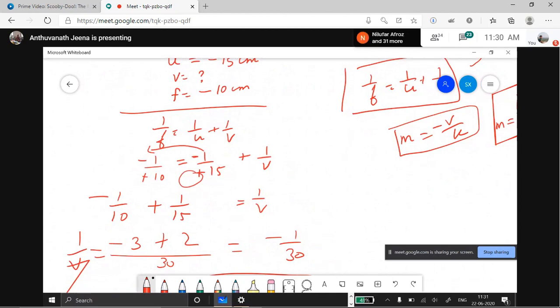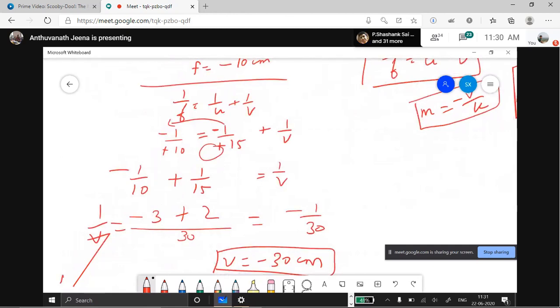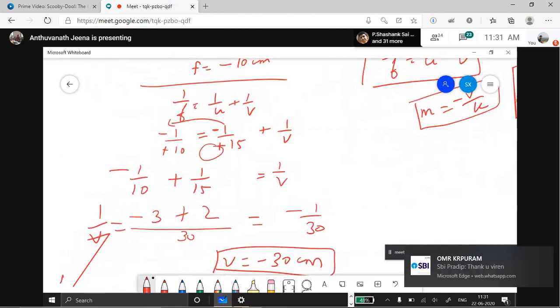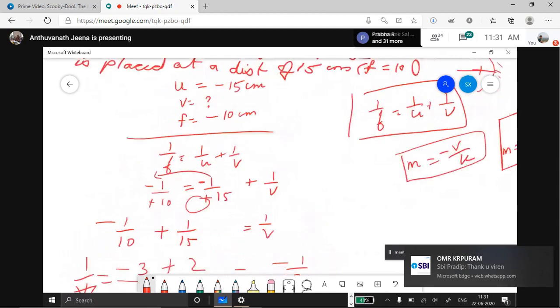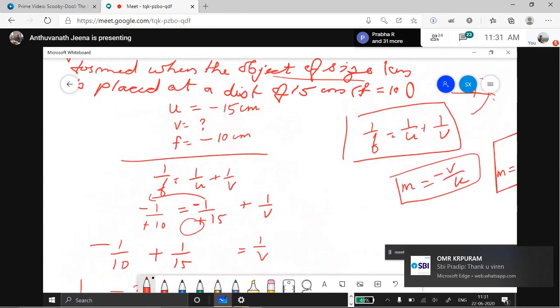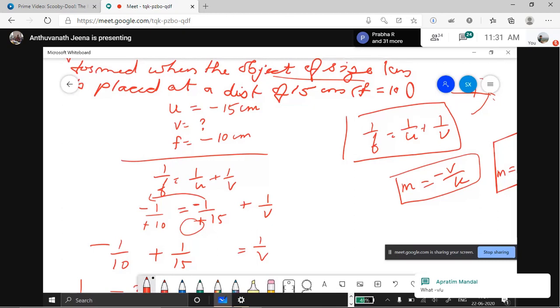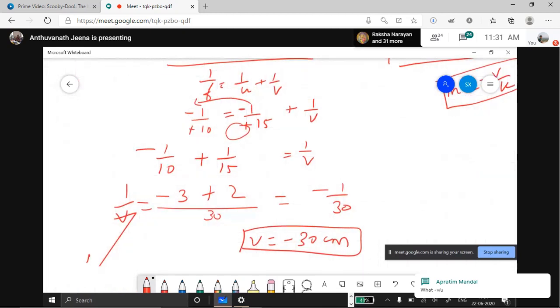Now tell me, we have got the image. V is positive or negative? It is negative because it forms on the left side of the mirror, near the object. The minus sign shows the left side of the mirror.